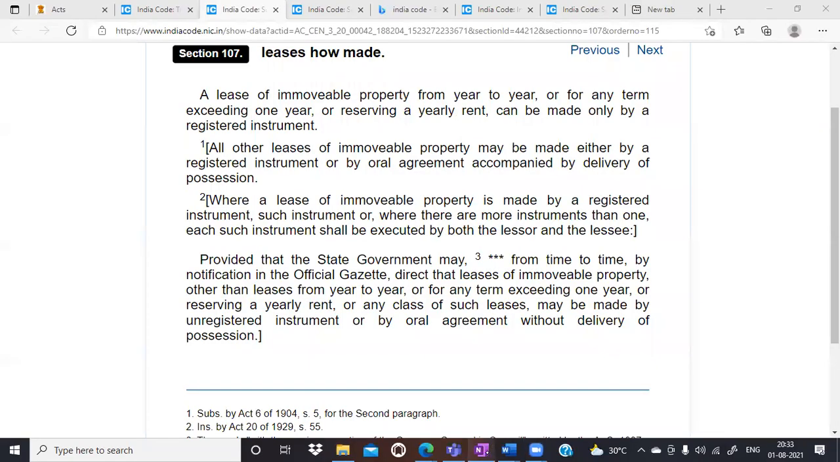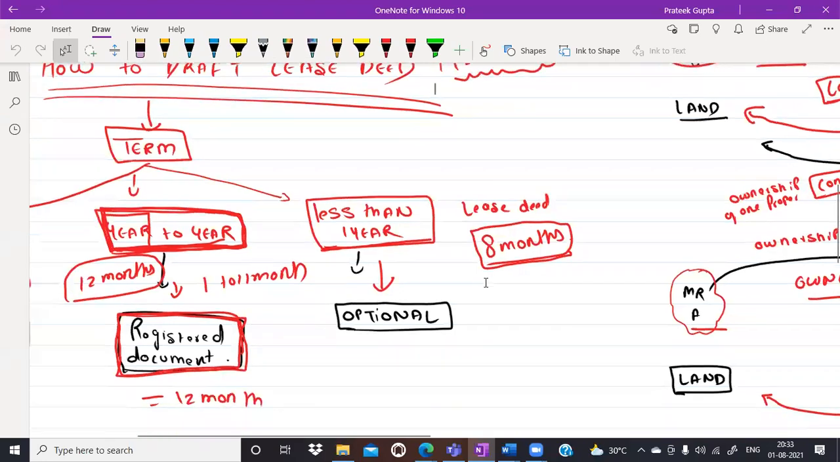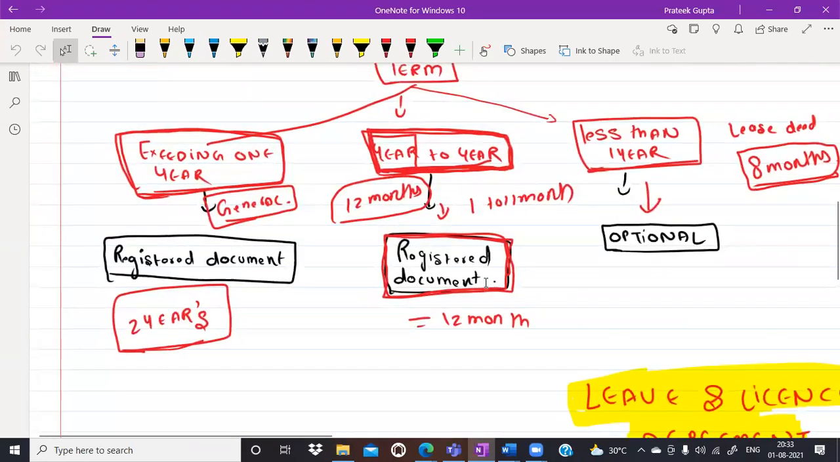Okay, sir. Now we have understood this concept also. Am I audible, sir? Yes, you are audible. Yes, sir, in section 107 that you have shown, it is also written or a yearly reserved yearly rent. That's why I said registered. Okay, see, year to year means that we are giving. No, sir, it is not under year to year. It is or reserved yearly rent. Sir, can you show that again?